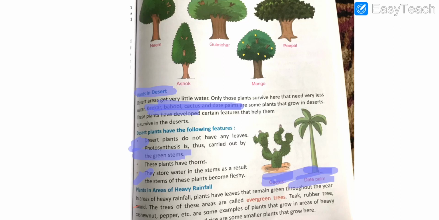Now, plants in areas of heavy rainfall. In areas of heavy rainfall, plants remain green throughout the year, so we call them evergreen plants or evergreen trees, like rubber tree, teak, and pepper. These are the examples of the plants that grow in the regions of heavy rainfall. There are also some smaller plants that grow in these areas like sugarcane, cotton, and rice. They are also called evergreen plants.